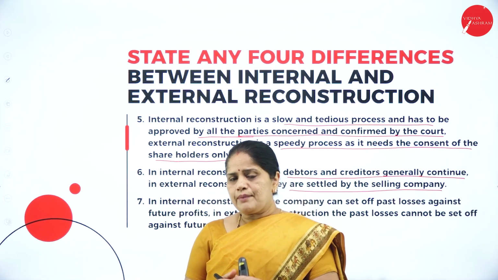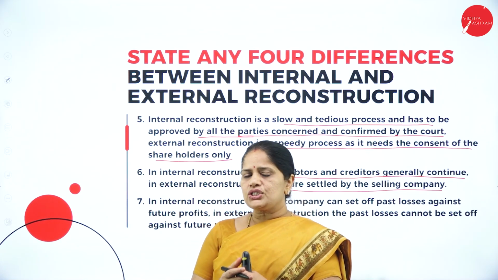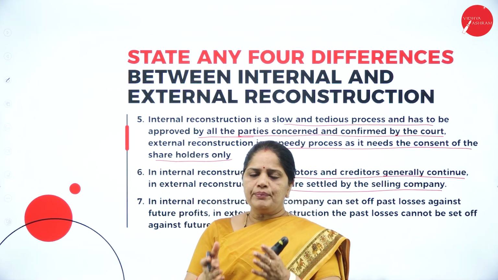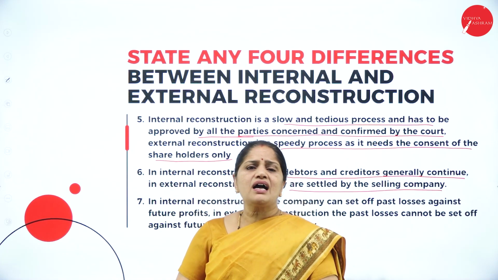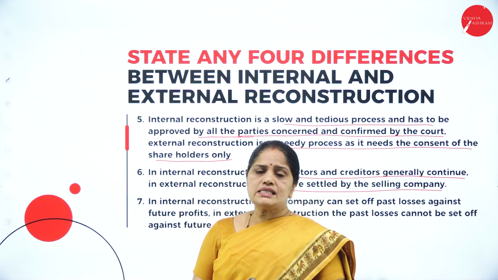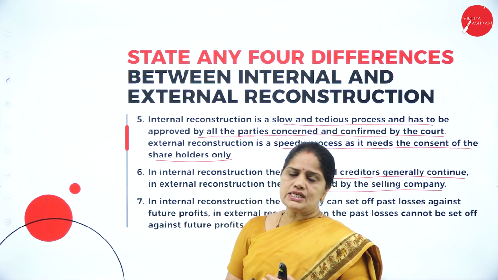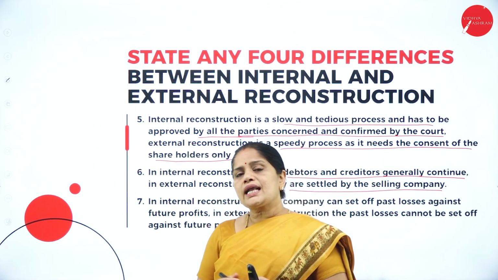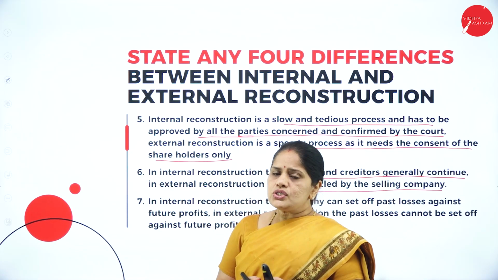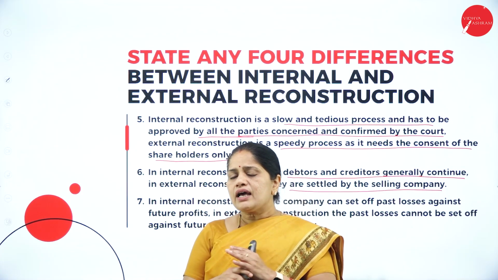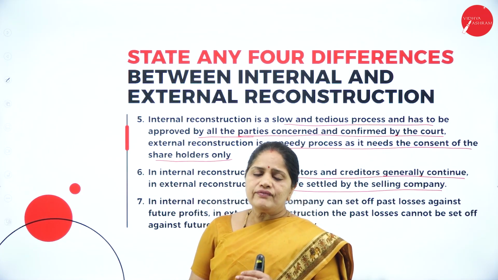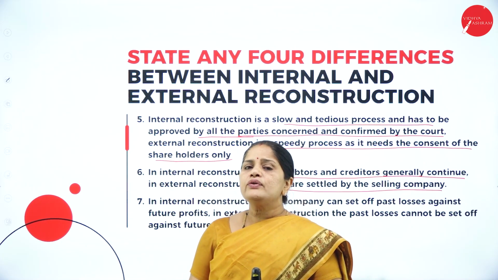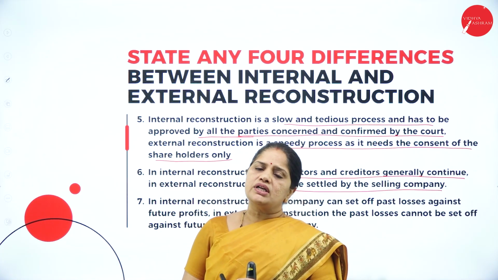So for example, if you are going in for external reconstruction, the old company has to wind up. So when you are winding up all the old company's accounts, you will transfer all the accounts to realization account. All the assets will go to the debit side of the realization account, and all the liabilities to the outsiders will go to the credit side of the realization account. So in this way, you will be closing all the books of accounts, and when you are closing all the books of accounts, you will be paying off the creditors and you will be collecting money from the debtors, whatever is due from them.